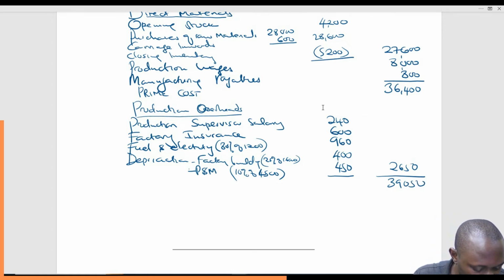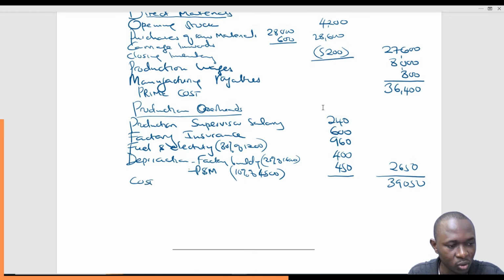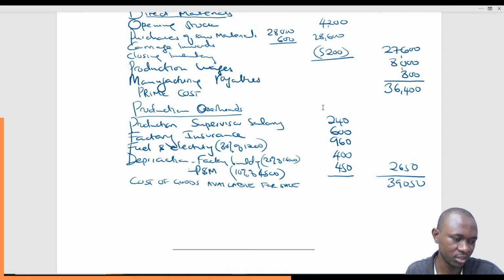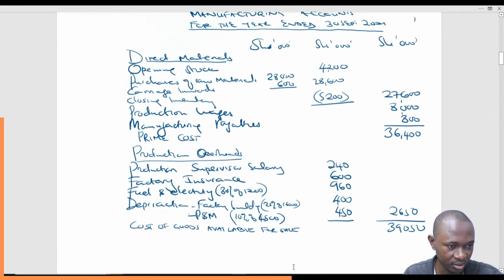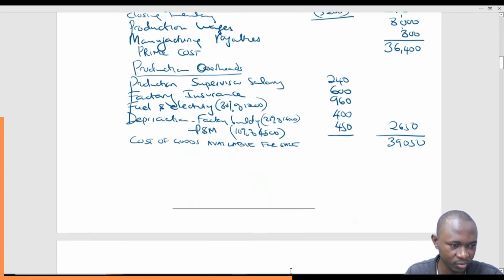The 39,050 is the cost of goods available for sale. COGAS, cost of goods available for sale. And of course, this is just as the title says, cost of goods available for sale.